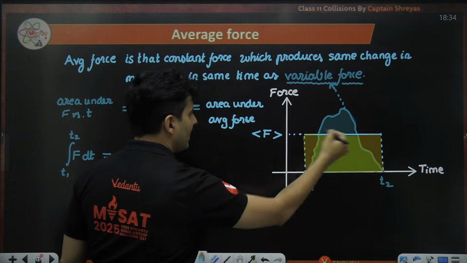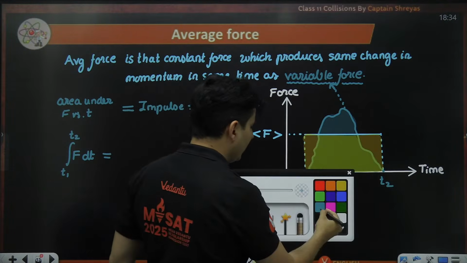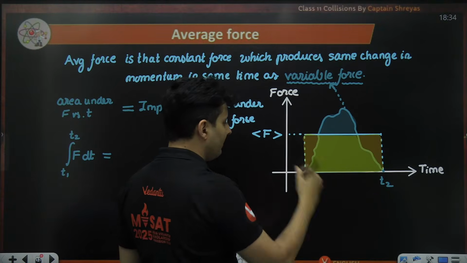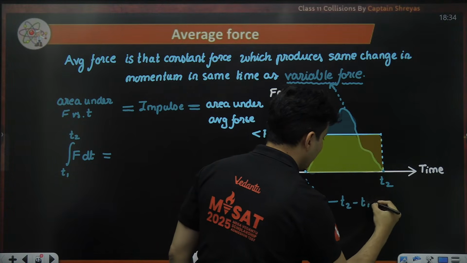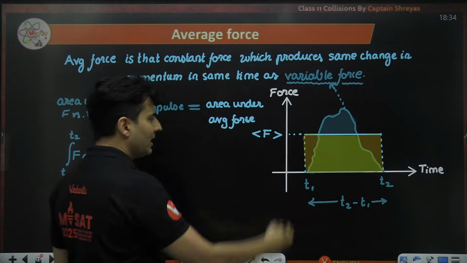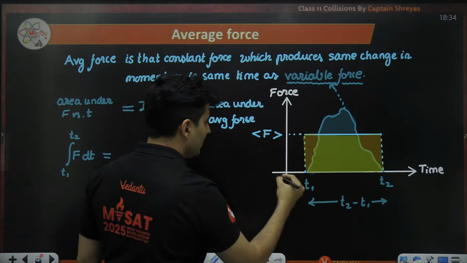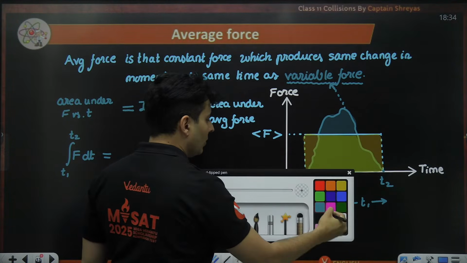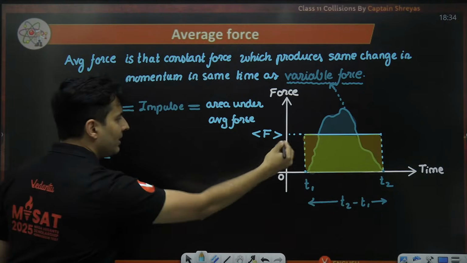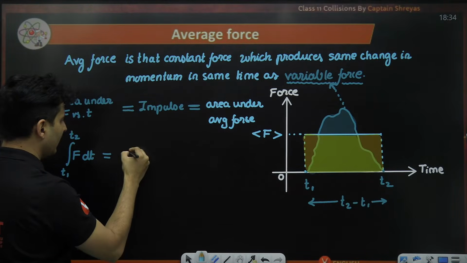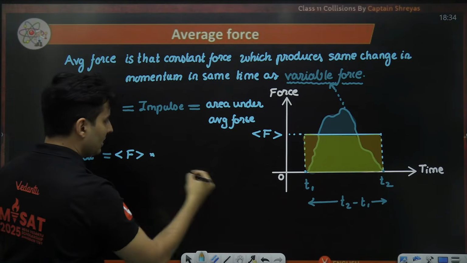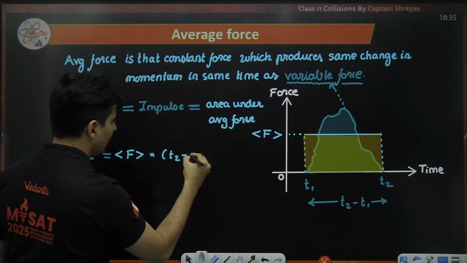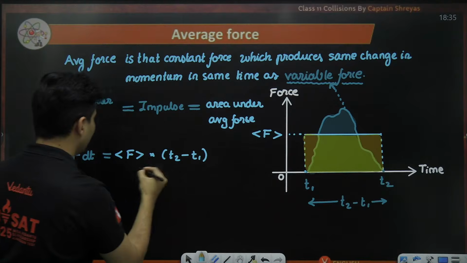The area under the average force is a rectangle, as you can see. The height is F average and the base is nothing but T2 minus T1. This is the base and this is the height starting from 0. So the area of the rectangle will be the average force multiplied by the time interval, T2 minus T1.